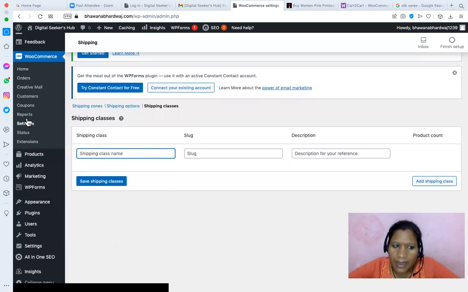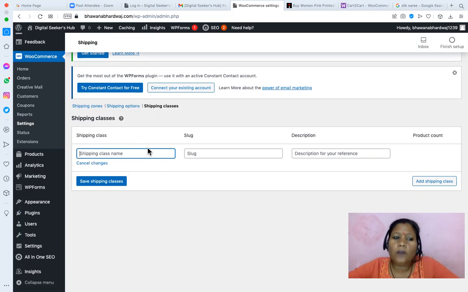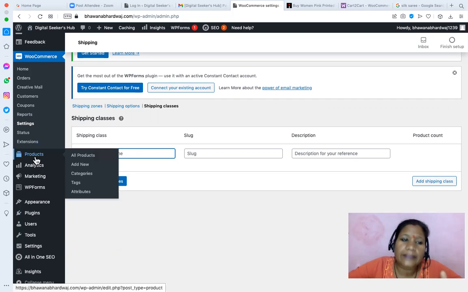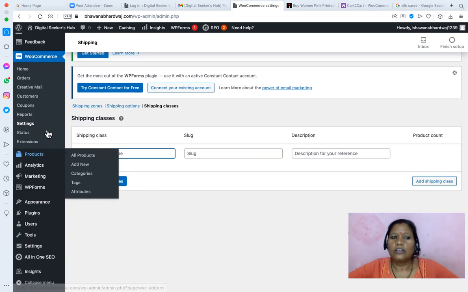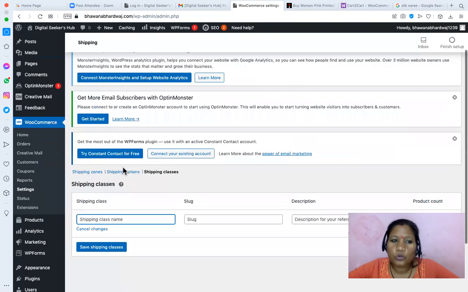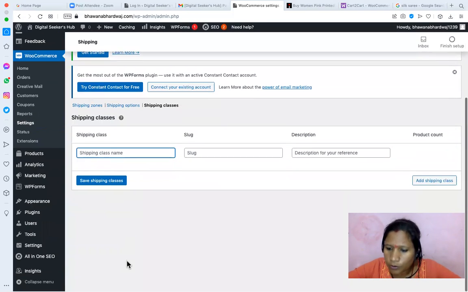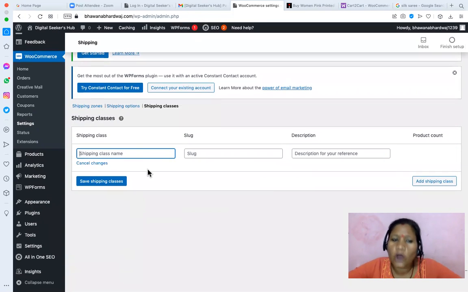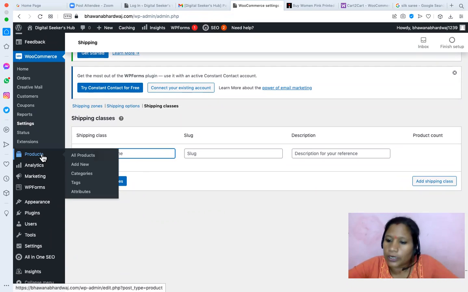So first we have to manage the settings, and whatever settings you manage here, those options will be available while you are adding the product. I'm just repeating it: whatever options we set in the settings, we will find while adding the product.